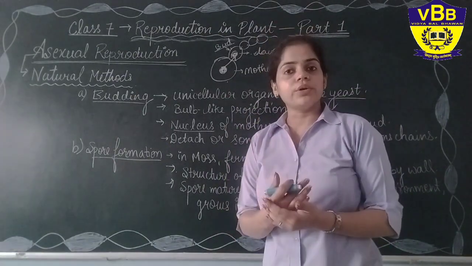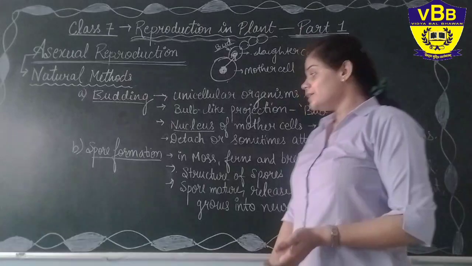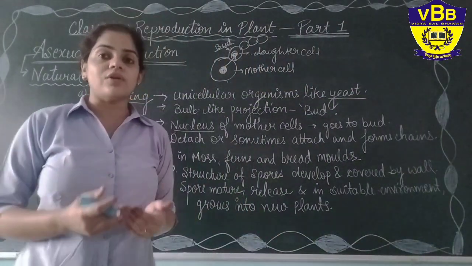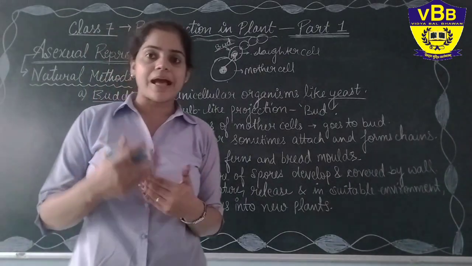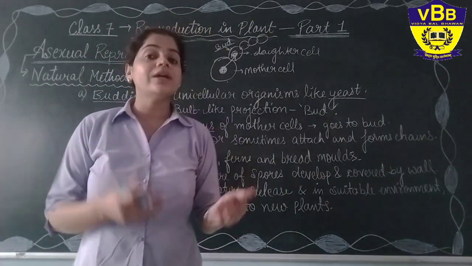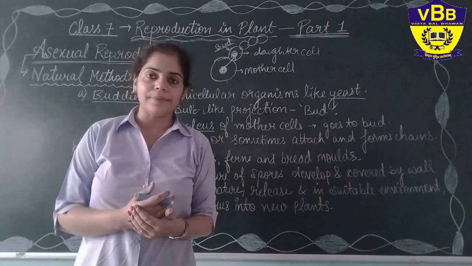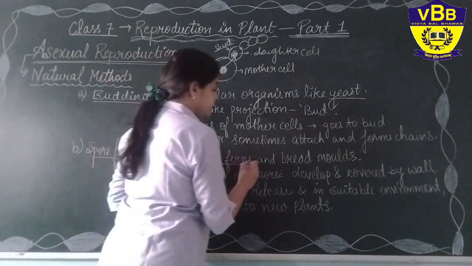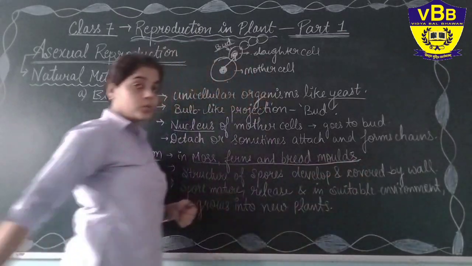Formation of spores actually happens here, and you have to learn the examples also. They are important. They will be asked in exams also, in 1 mark and 2 marks questions. What are the examples? You should know that. Spore formation generally occurs in moss, ferns and bread molds.